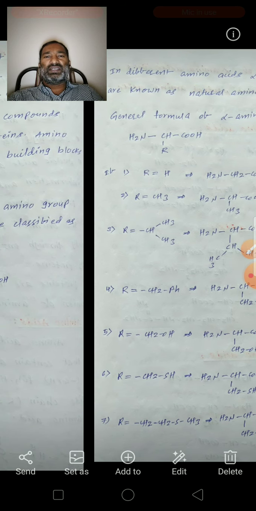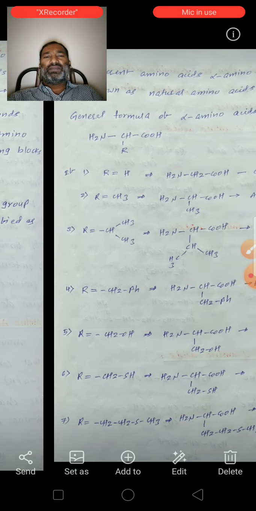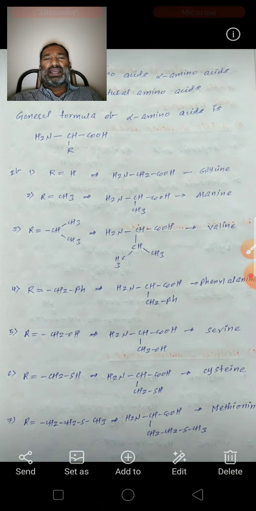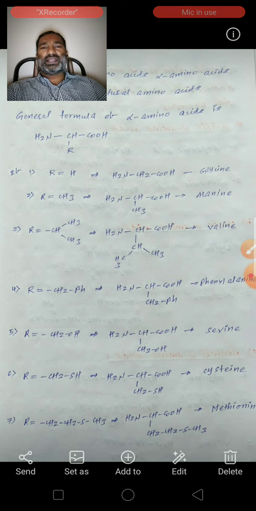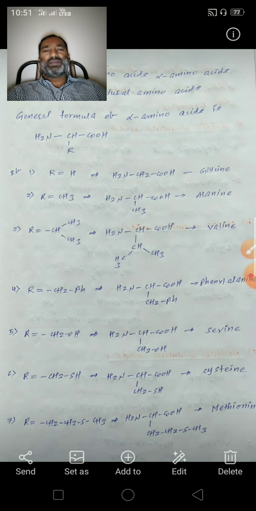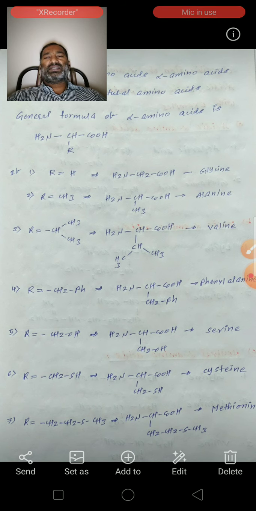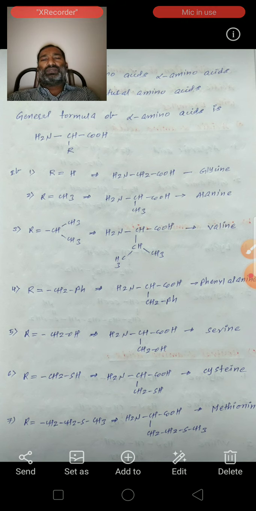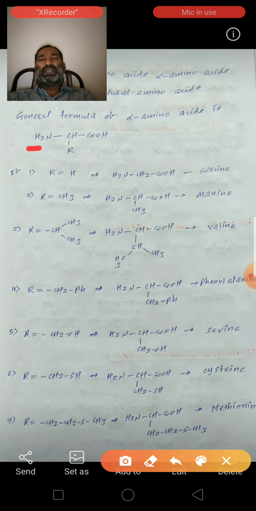Next, among the different amino acids, alpha amino acids are known as natural amino acids. See, the general formula of alpha amino acids is NH2CHCOOH. Here the NH2 group is attached to the alpha carbon.